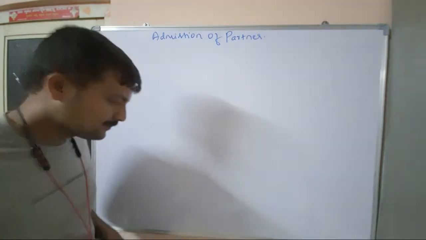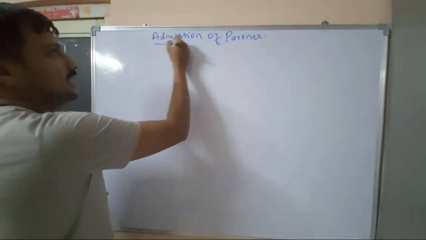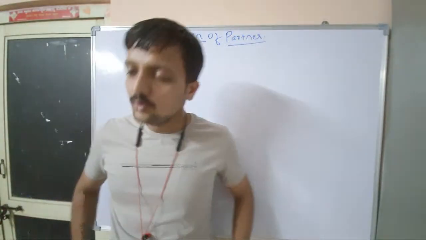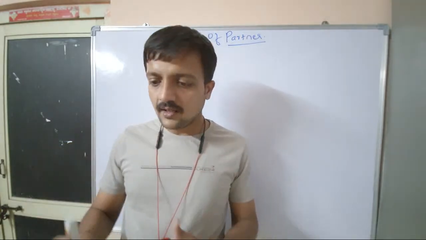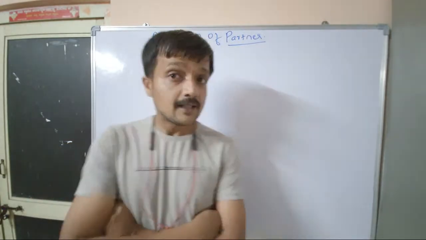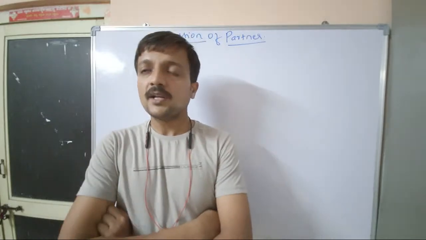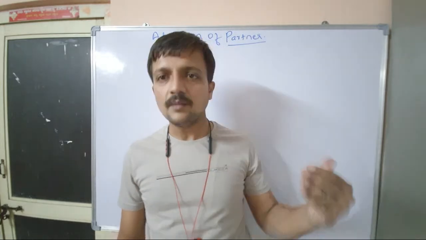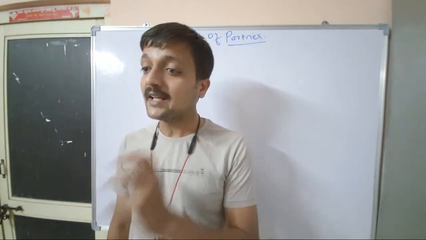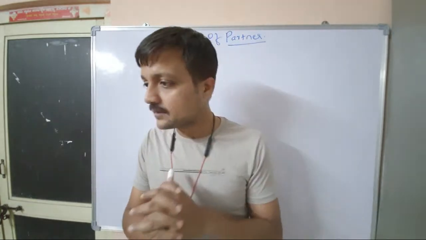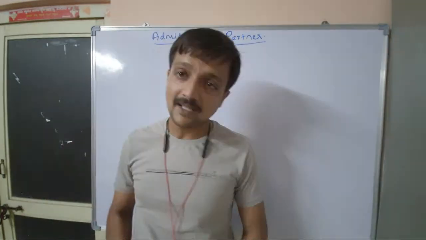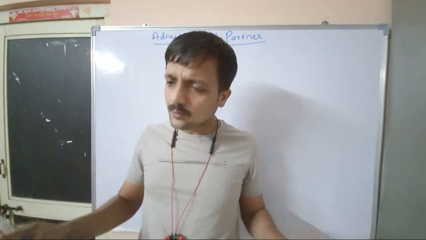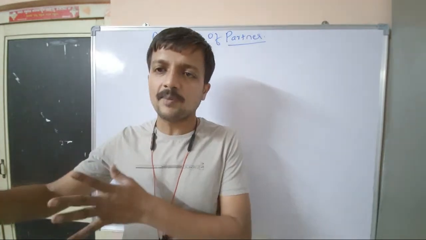So first, what is admission of partner and why it is done? You know that when we refer to the Indian Partnership Act 1932, a partnership requires a minimum of 2 partners to form, and we can go up to 10 partners in case of banking business, and up to 20 partners in case of non-banking business. Actually this is untrue now, because now the maximum membership has become 50.